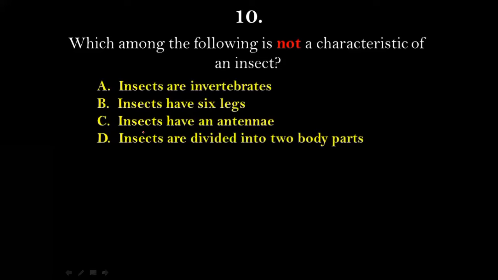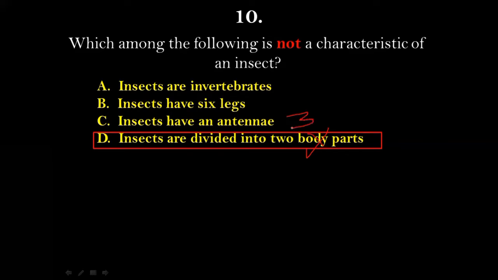Insects are invertebrates. Insects have 6 legs. Insects have an antenna. Insects are divided into 2 body parts. So among these 4 options, which is not a characteristic of an insect? The right answer for this will be option number D, that is insects are divided into 2 parts. This is wrong because insects are divided into not 2 but 3 parts. So the right answer for this will be option number D.